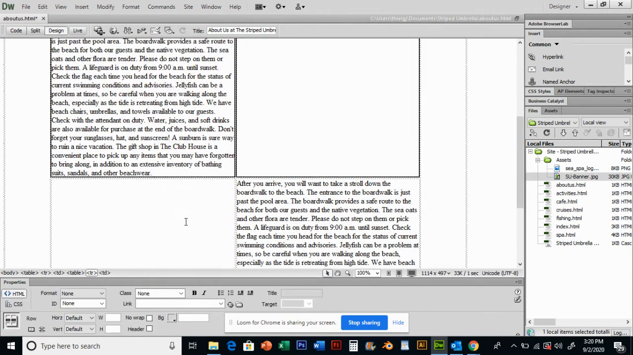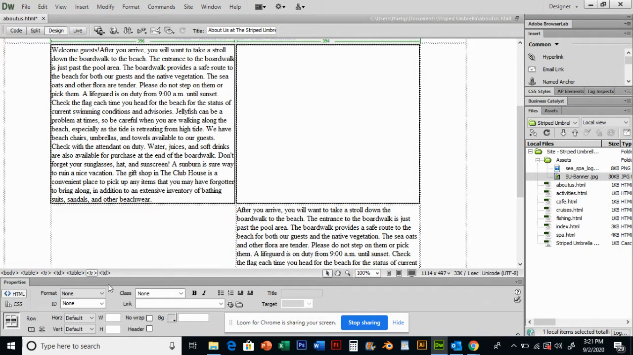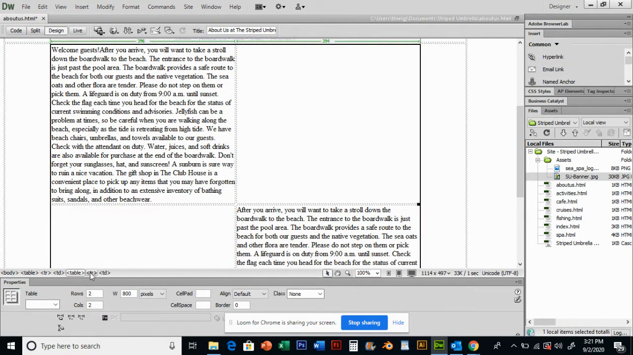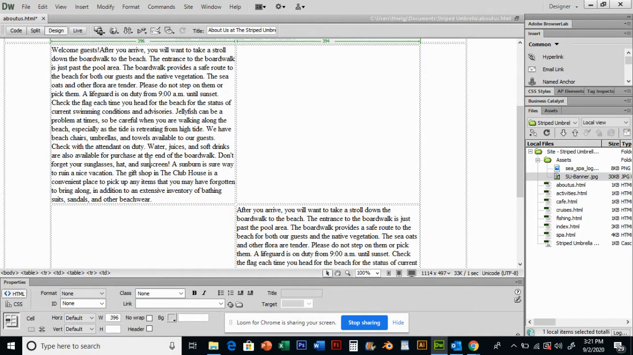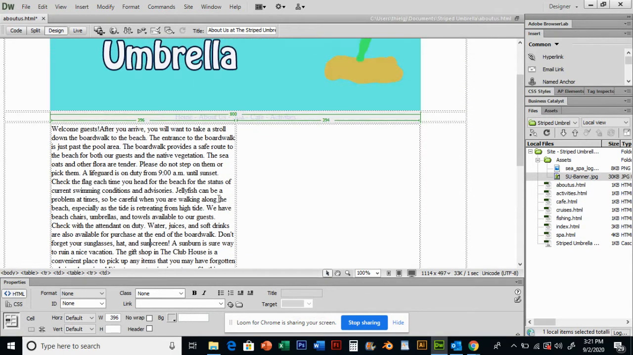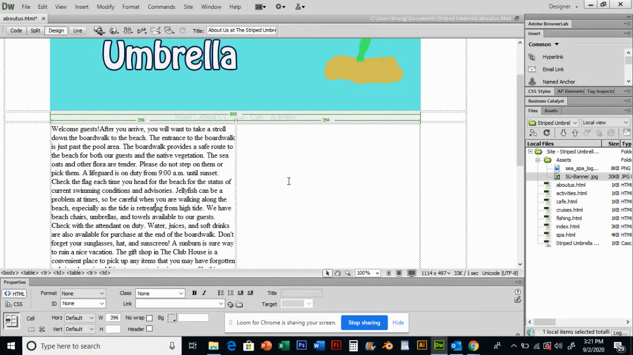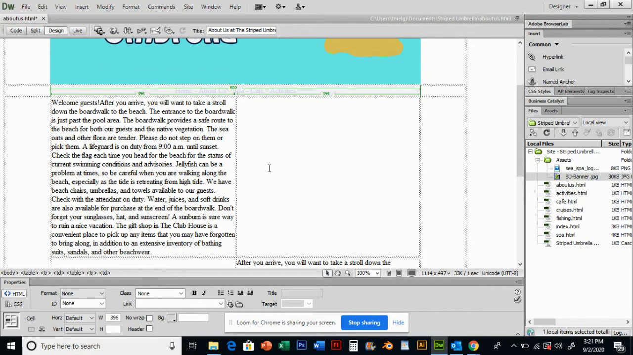TR will tell you what row you're in, or select that row. And TD will select that cell that you're in. So a quick way to select pieces of master tables or nested tables is to use these meta tags. And so that's a quick shortcut that can help you. Sometimes if you're frustrated trying to select something, these tags can be very useful. Okay, so now we're going to put in a couple pictures.